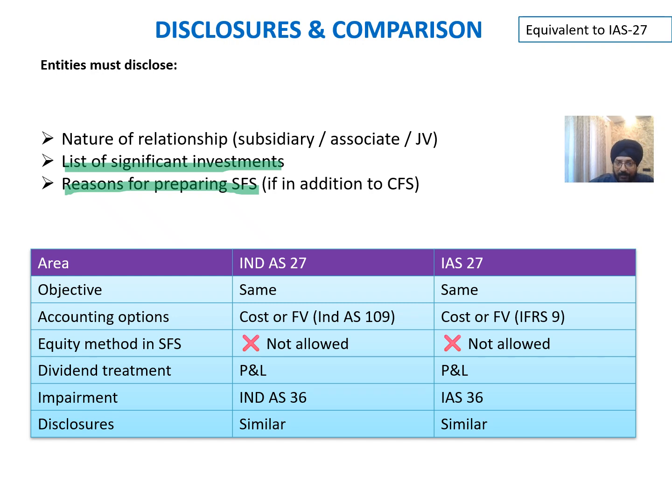Then we compare Ind AS 27 with IAS 27. Objective is the same, accounting options are the same, equity method again is not allowed, dividend treatment is the same, impairment is the same, and disclosure is also the same. So there is no gap with IAS 27. This is the last slide. We'll quickly move to the final slide, which is the thank you slide.